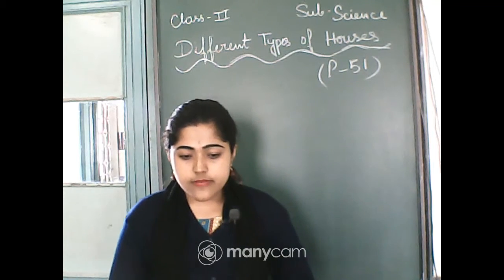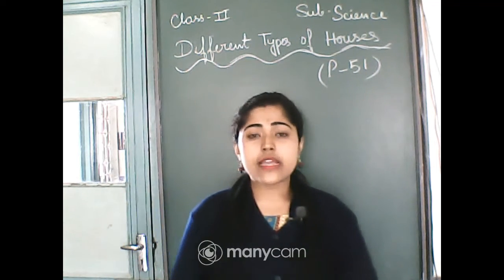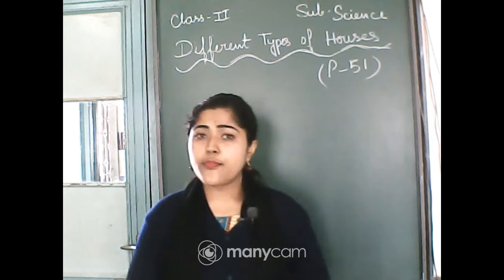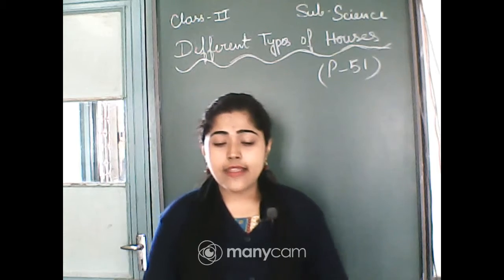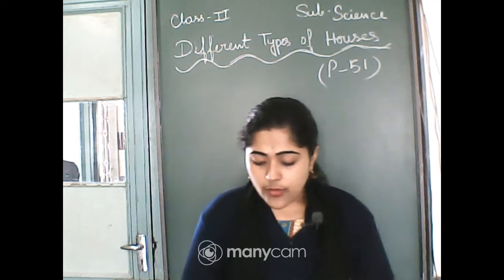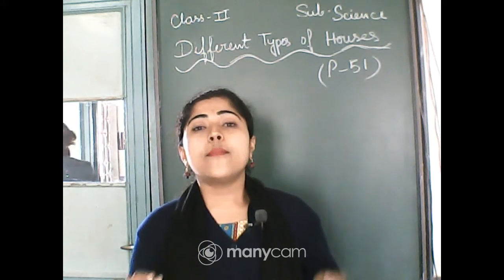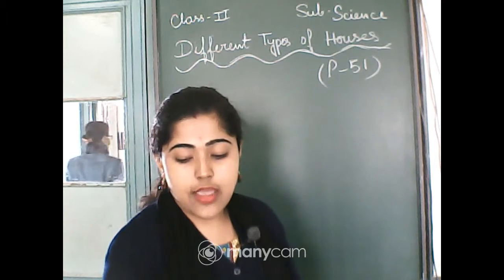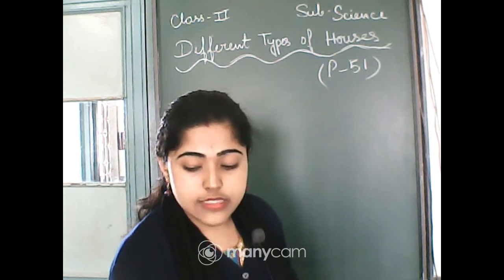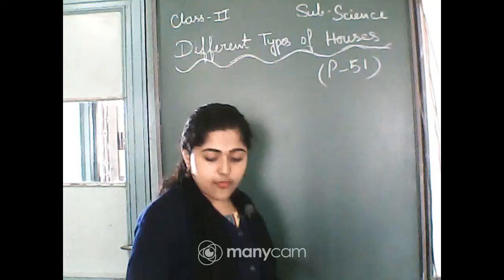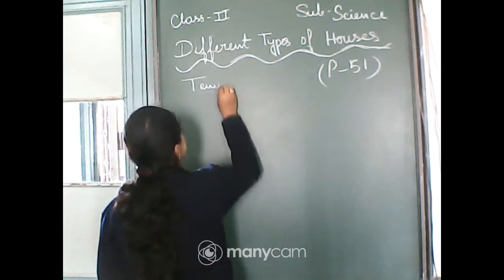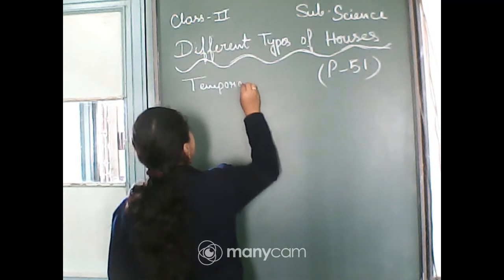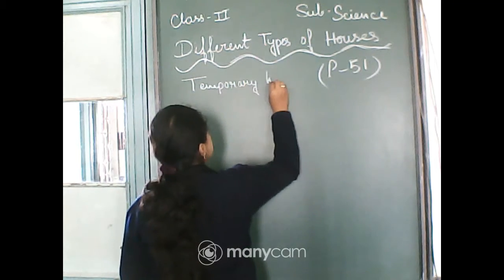Okay, so that's about the kacha house and that's about the pakka house, which two things you already know. Now you have to know some more types of houses, and one is the temporary house.